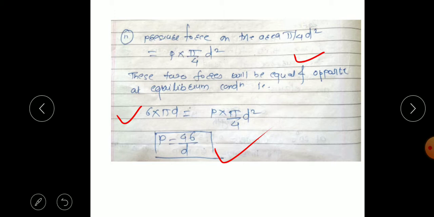So from this we can find the surface tension of the liquid droplet. So it is 4 sigma by d for a droplet. So the surface tension will depend on the excess pressure and diameter. So the formula for the liquid droplet is P equals 4 sigma by d.